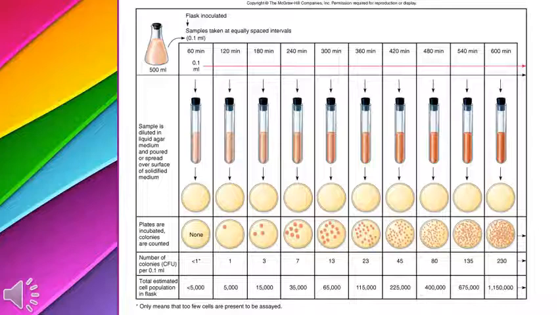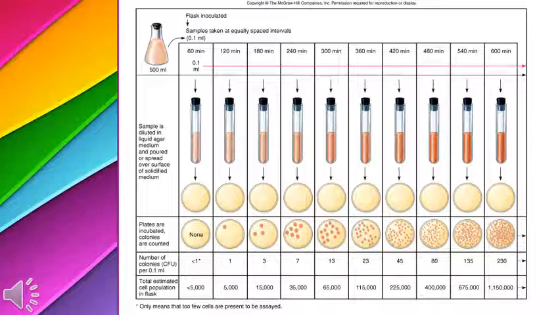and then we observe the growth after a specific time interval. For example, in 60 minutes there is no growth on the culture plate, and after 120 minutes, meaning after doubling of time, we get a single bacterium. After 180 minutes we get three bacteria. From this we can observe the number of colonies, or colony forming units, per 0.1 milliliter. If there is no bacteria, then we can say the colony forming unit is less than 1.